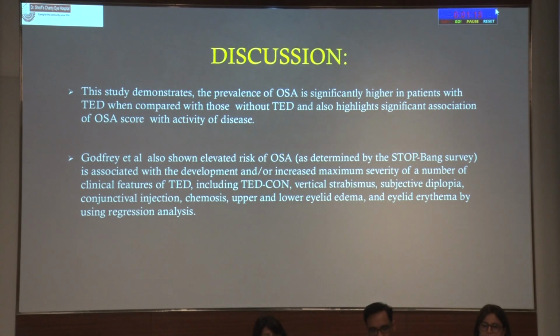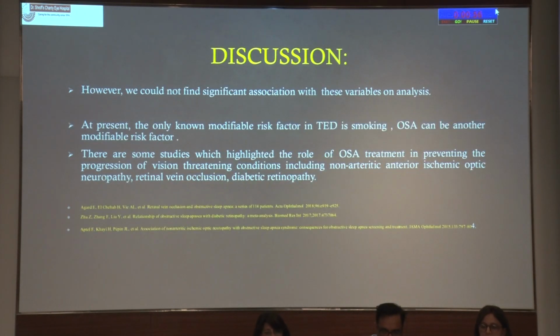Godfrey et al. have shown that OSA is associated with the development and increased maximum severity of clinical features like thyroid compressive optic neuropathy, vertical strabismus, diplopia, conjunctival redness, chemosis, and upper and lower eyelid edema, by using regression analysis. However, we could not identify any clinical features with a significant association.